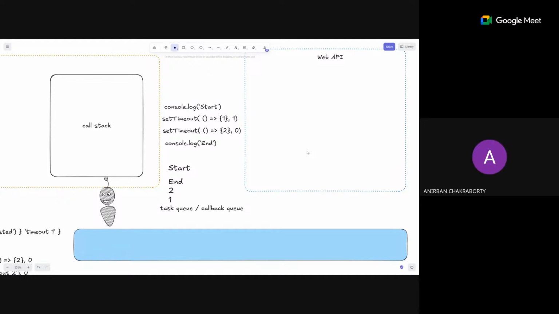May I ask one question, sir? In the task queue, it's first in, first out, right? Correct. In the call stack, it will be last in, first out. So we have to keep that in mind, right? Yes.